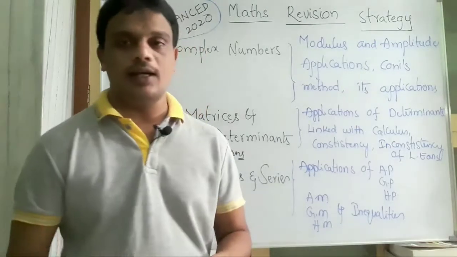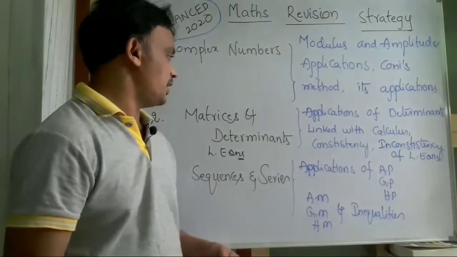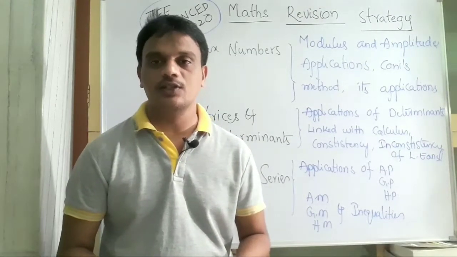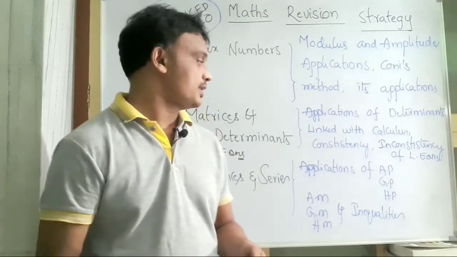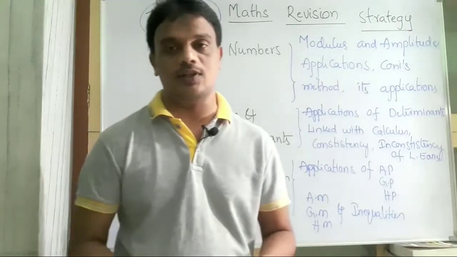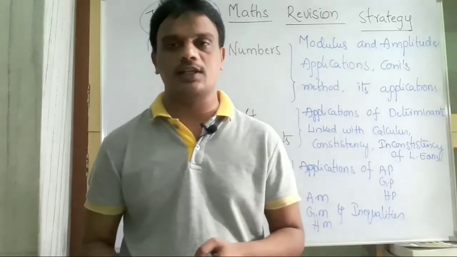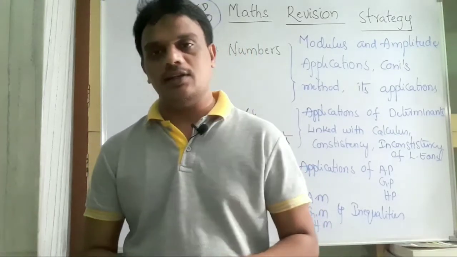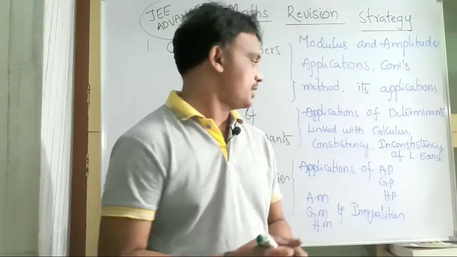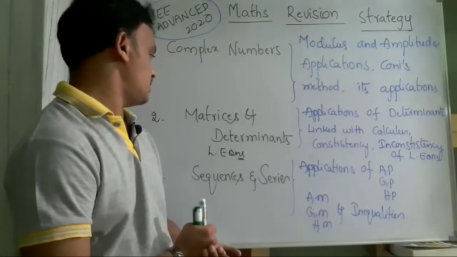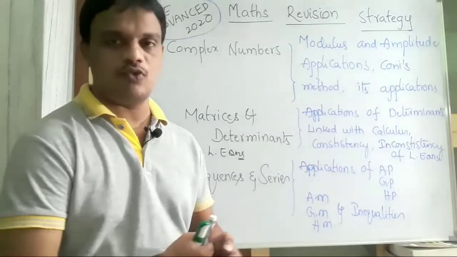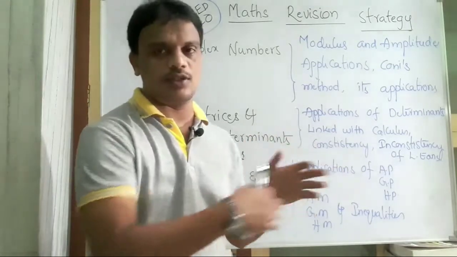One more thing, from the linear equations, please revise all the rules for the consistency and inconsistency of a system of linear equations. What are the rules and conditions for the existence of consistency and inconsistency? That's about matrices, determinants and linear equations. Please focus on that once and revise all those things.